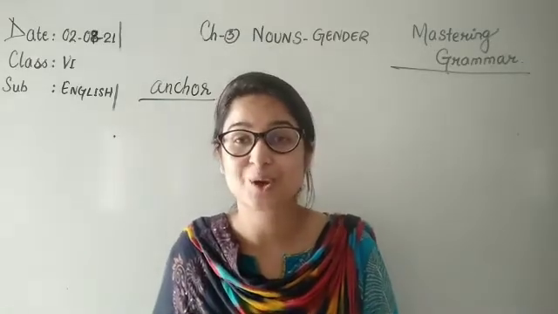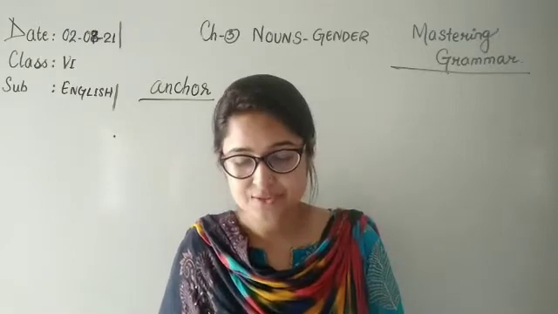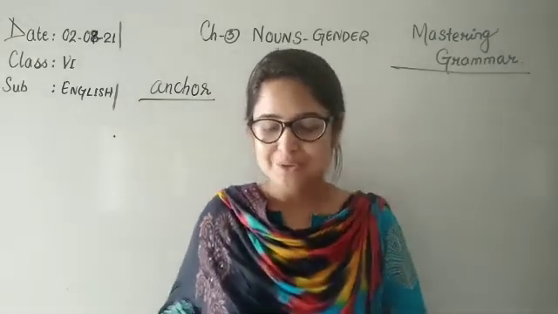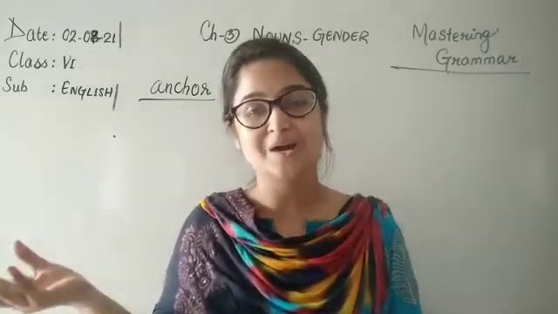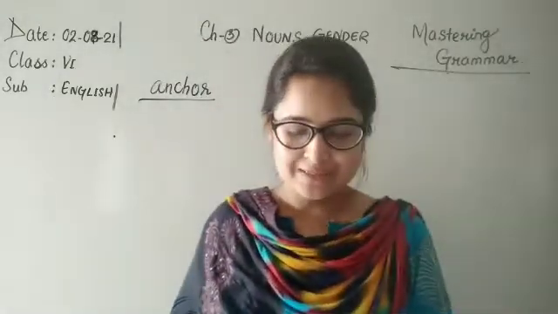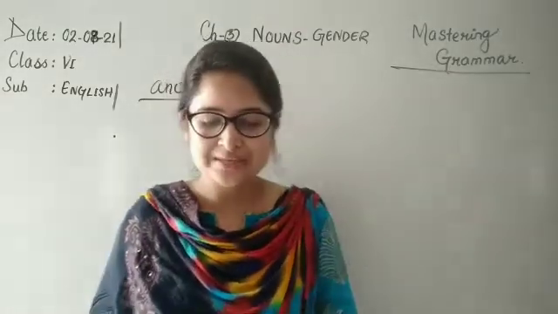Quilt is usually your kambal, right? Then taxi, school, umbrella, and so on. You have a lot of non-living things around you. So all these nouns are the neuter nouns or neuter gender nouns. Okay children, so now you can see we have this thing, features.